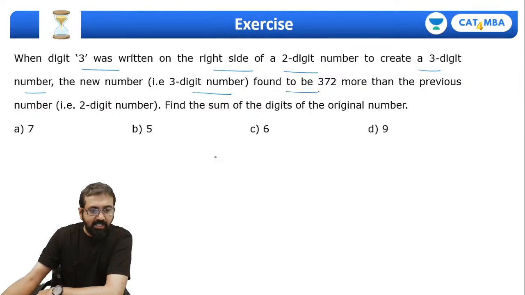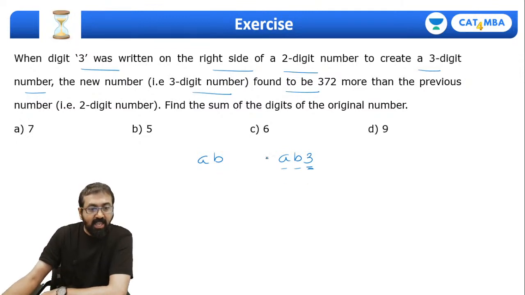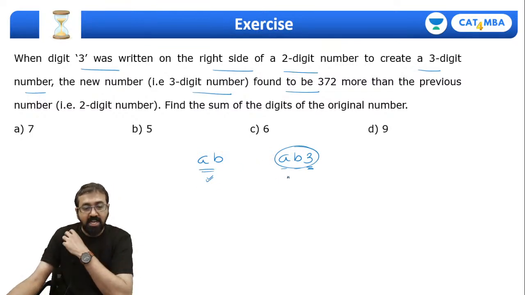Okay, so let me take a 2-digit number. First of all, I created a 3-digit number by putting 3 on the right hand side, at the units place. So now this is a 3-digit number and this 3 is at the units place. And this number was found to be 372 more than the previous number. So if I add 372 to the previous number, I should get this number.